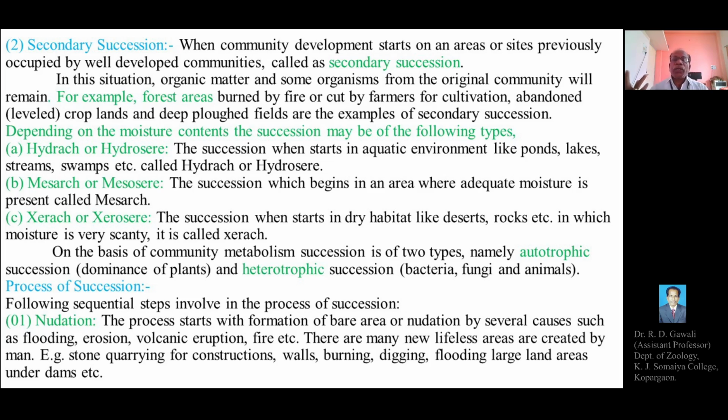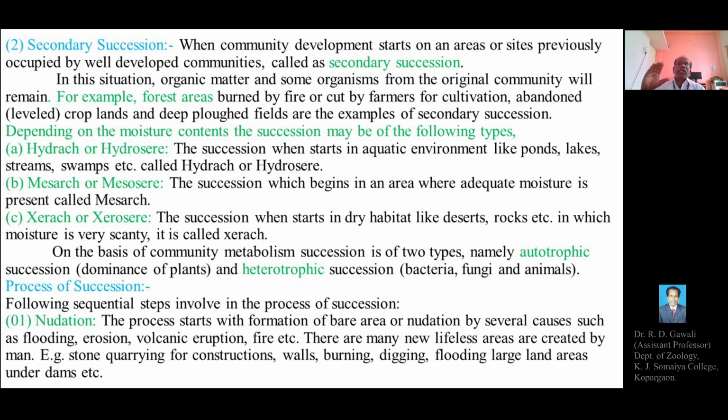And heterotrophic succession, in other regions, means ecological succession in sites or communities where a large number of animals, bacteria and fungi are present. So on the basis of community metabolism there are two types of succession: autotrophic and heterotrophic.